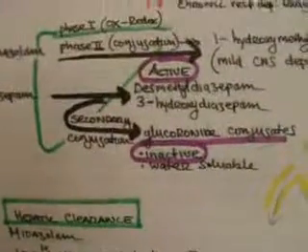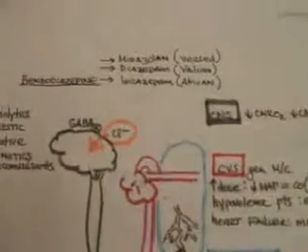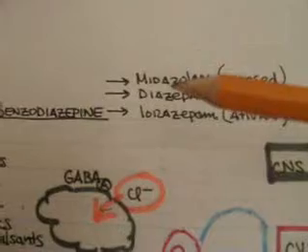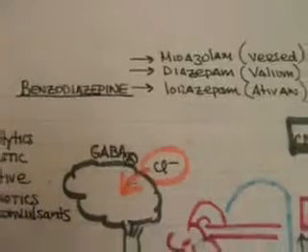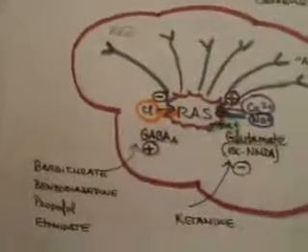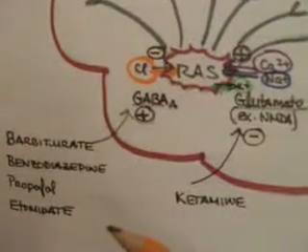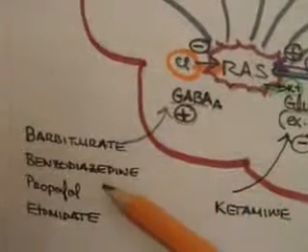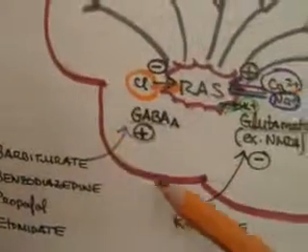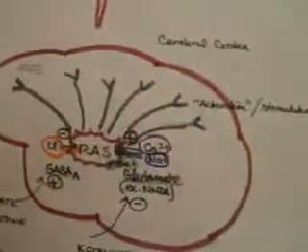We'll talk in greater detail about the pharmacodynamics and kinetics of the benzodiazepines, which include midazolam, diazepam, and lorazepam. In the next lecture, we'll talk about the barbiturates and the other classes of drugs that stimulate the GABA-A receptors, creating an inhibitory effect on the central nervous system and therefore a sedative hypnotic effect. So we talked about benzodiazepines, and we'll continue with barbiturates, propofol, and etomidate in respect to stimulating the GABA-A receptor and ultimately creating clinical effects of sedation.